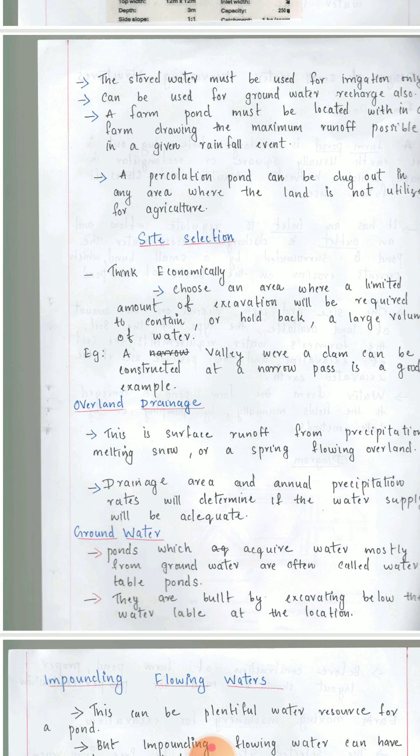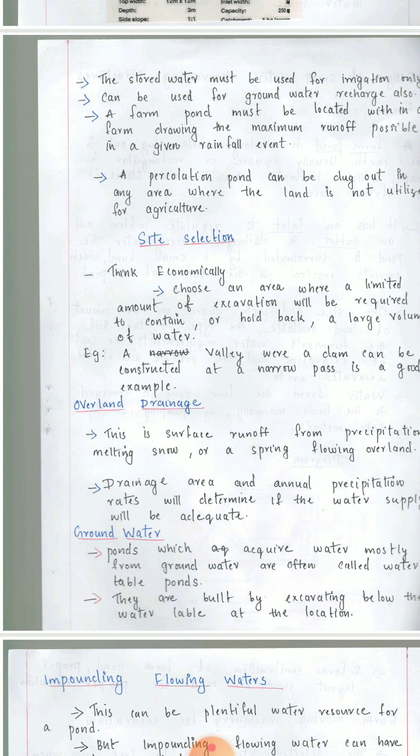So the maximum runoff water can be stored, and it should be located in such a way that the water can easily come and fill the pond. A percolation pond can be dug out in any area where the land is not utilized for agriculture. So, if the purpose is storing the water below the ground surface, that cannot be used for agricultural activity. The farm pond may be different for agricultural activities, or different for the recharge of groundwater.